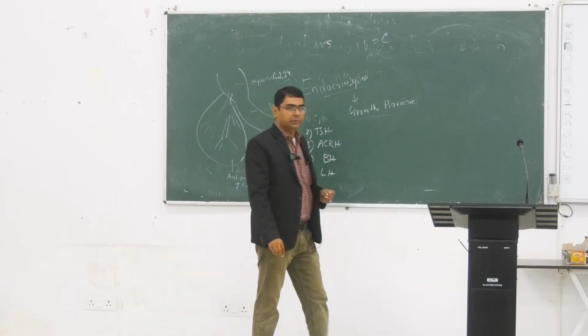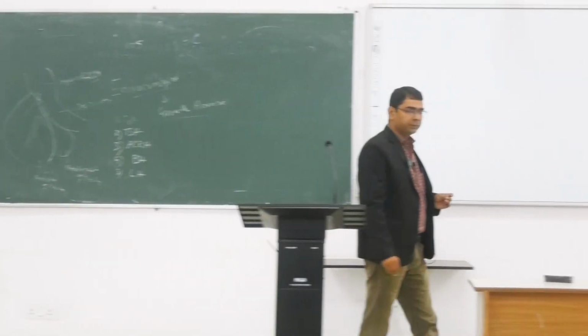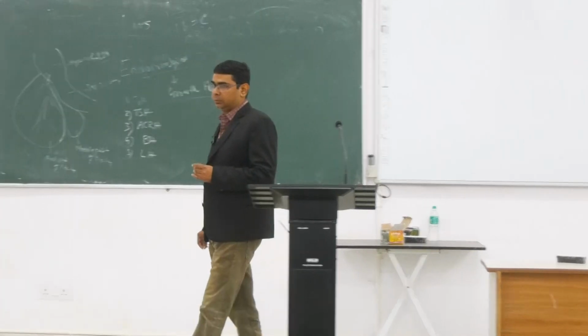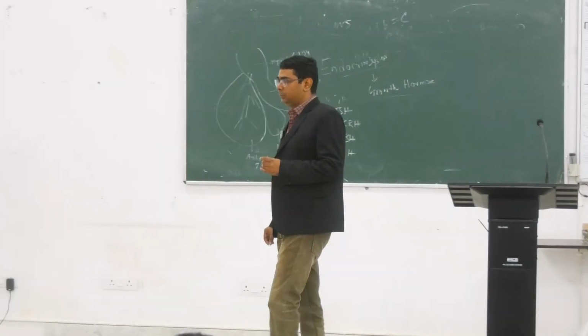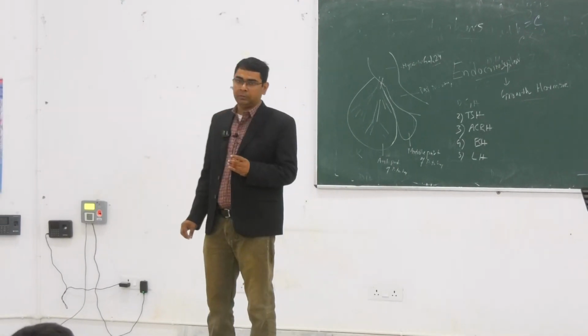From the middle part of the pituitary, which hormone is secreted? Oxytocin and vasopressin are secreted from the posterior pituitary, not from the middle part.